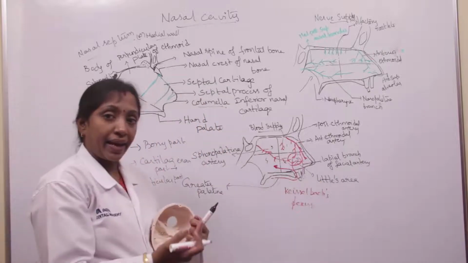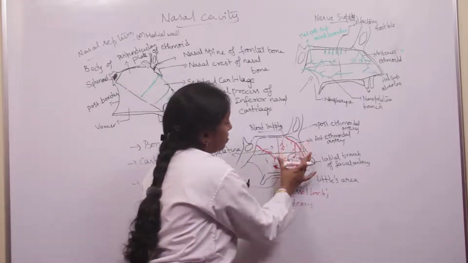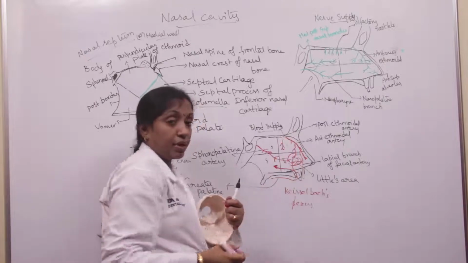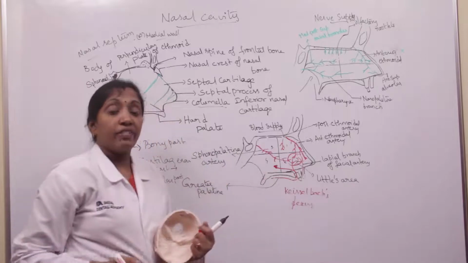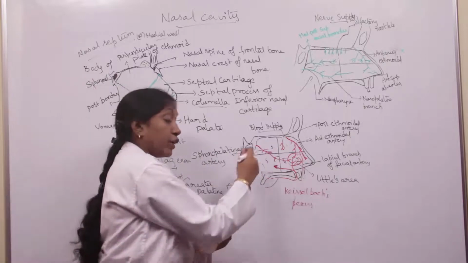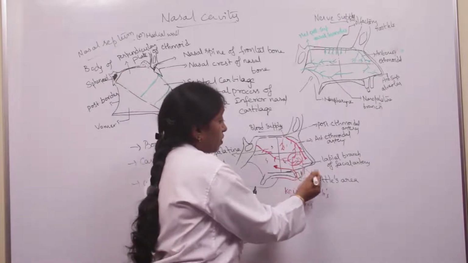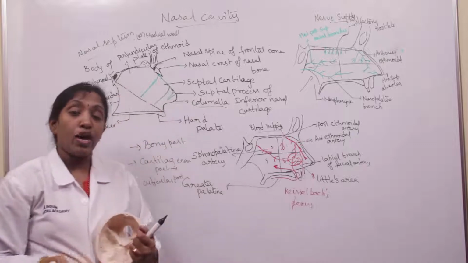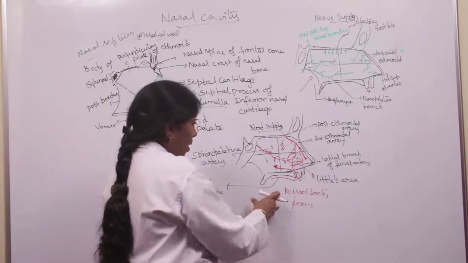And coming to the venous drainage, the anterior part of the medial wall of the nose, the anterior part of the nasal septum, drains into the facial vein, and the posterior part of the nasal septum drains into the pterygoid plexus of veins. So the anterior part drains into the facial vein, and the posterior part drains into the pterygoid venous plexus. Okay, so that's about the blood supply.